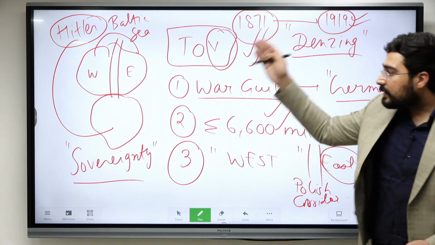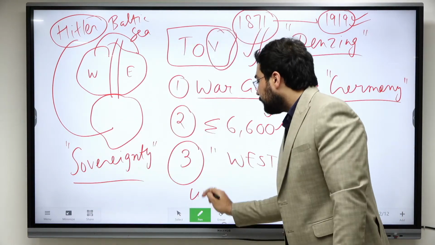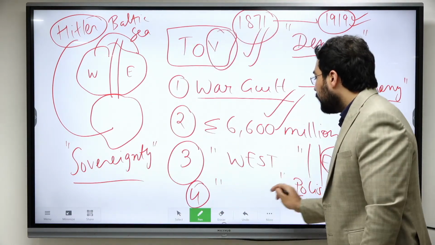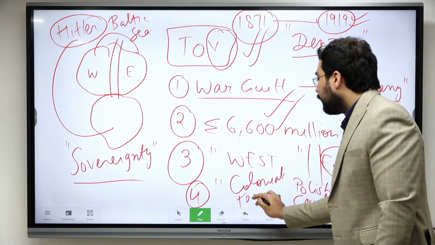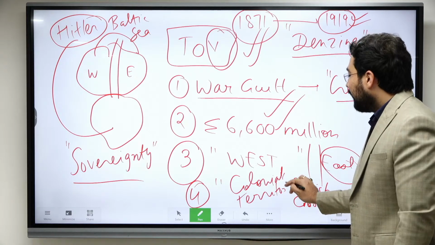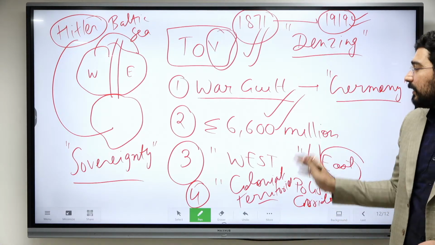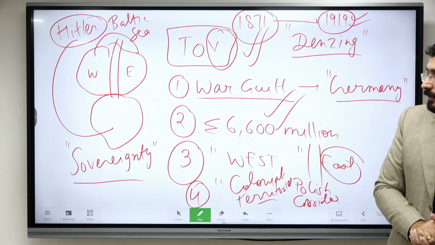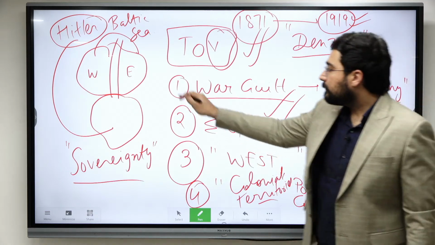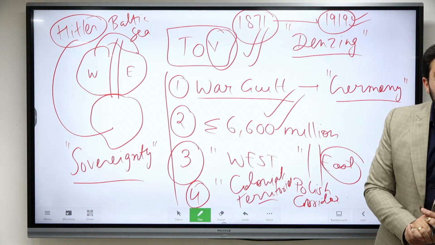All the colonial territory they had was divided among Britain, France, Russia, all of them. Russia later neglected it because they had done the Bolshevik Revolution; eventually they did not accept. But all these were the conditions which were put on Germany.